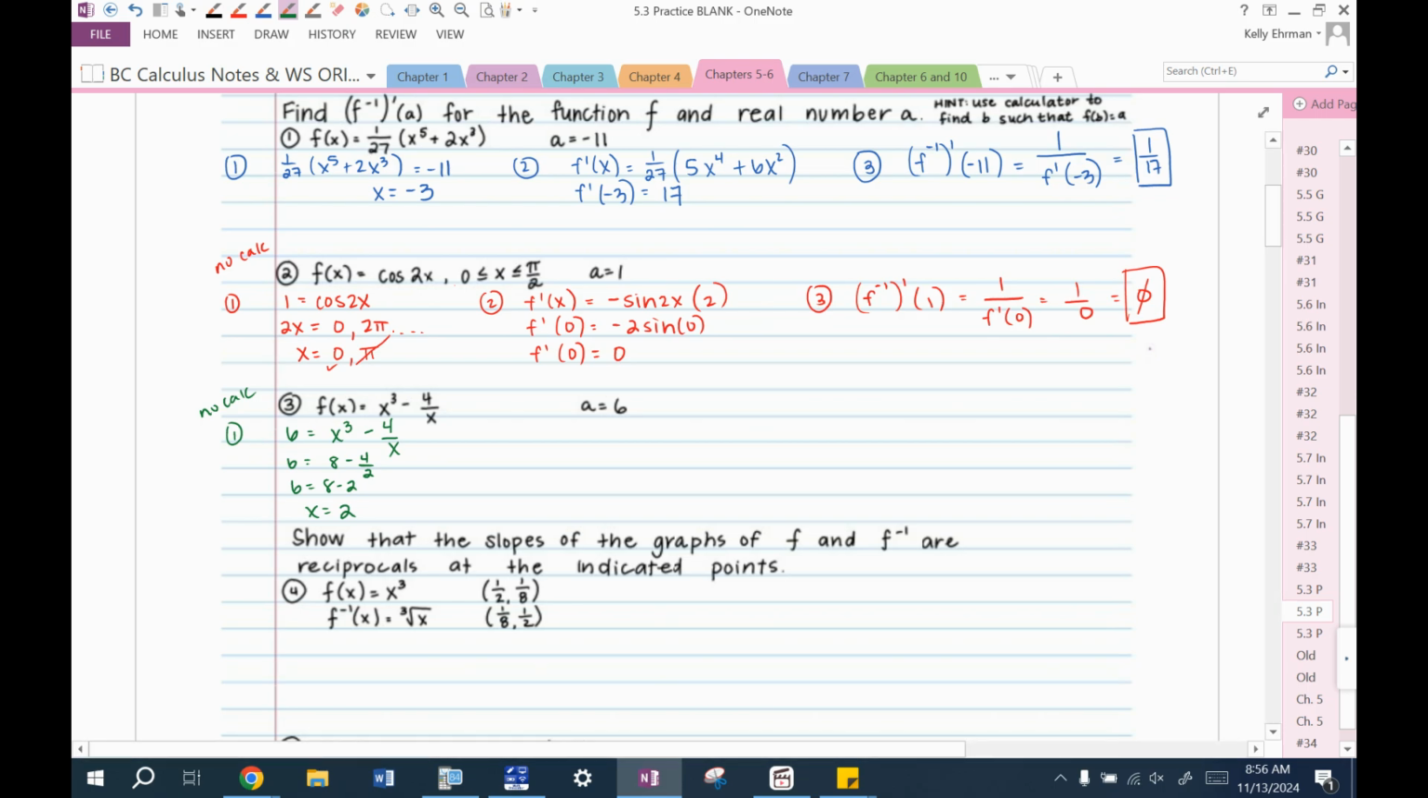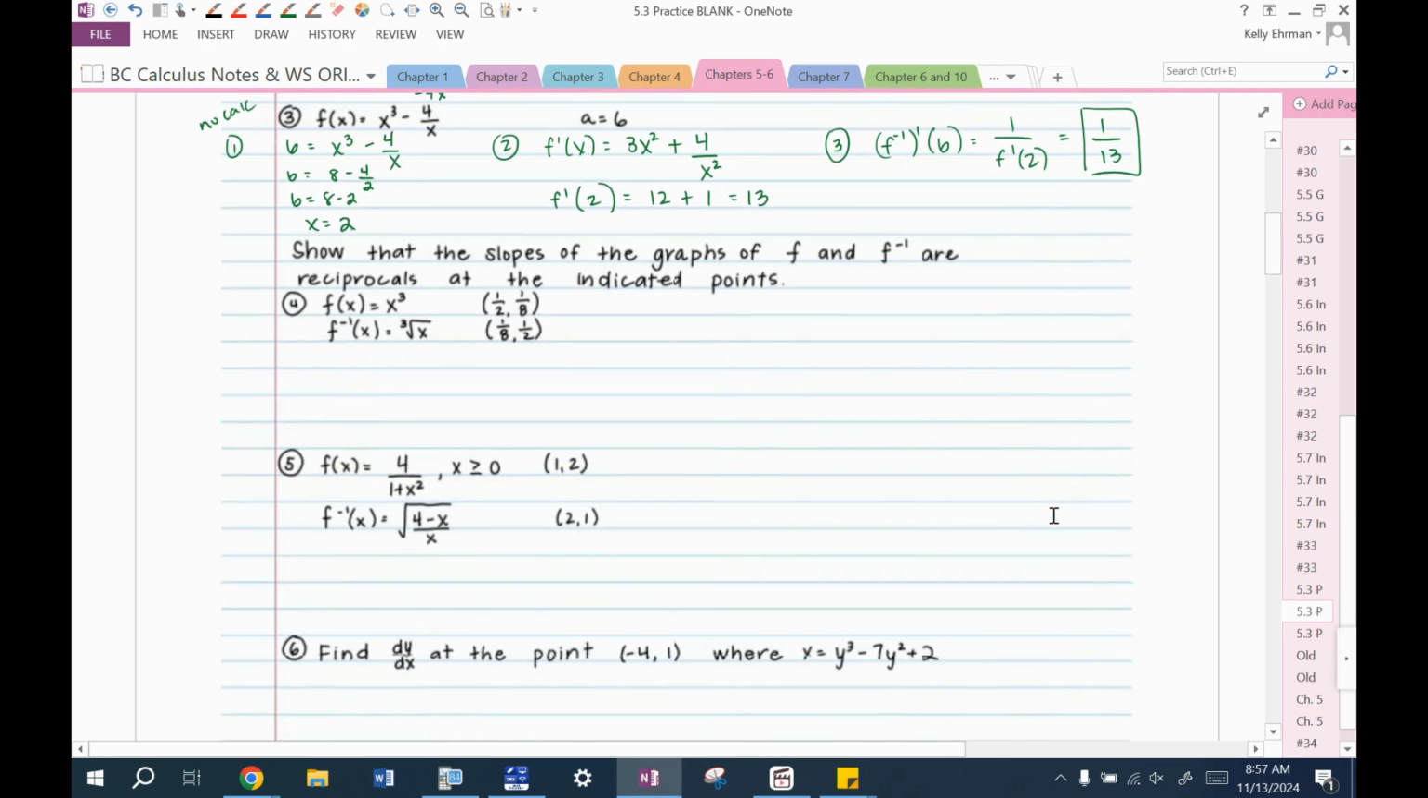So we know that, and then the next step is to find f prime of 2. The derivative of x cubed is 3x squared. The derivative of minus 4 times x to the negative 1 is plus 4 times x to the negative 2, or 4 over x squared. Then you evaluate that at 2. So that's 3 times 4 plus 4 over 4, which is 13. The third step is to say f inverse prime of 6 is equal to 1 over f prime of 2, and so that's equal to 1/13.